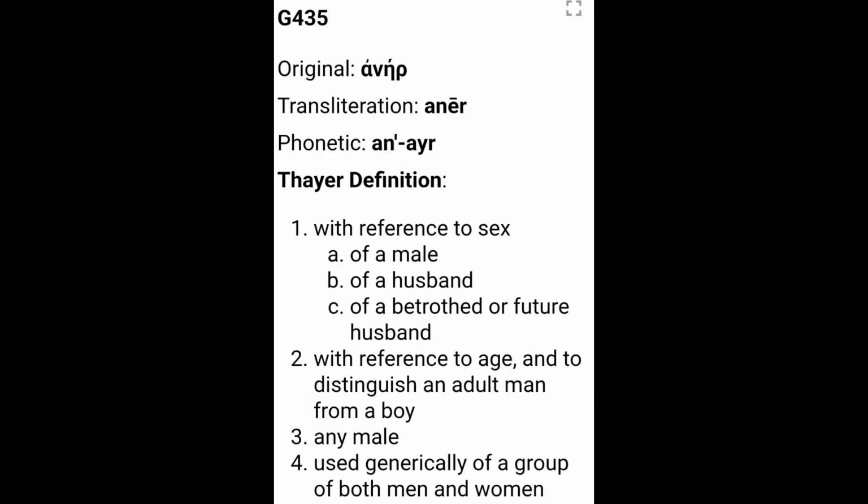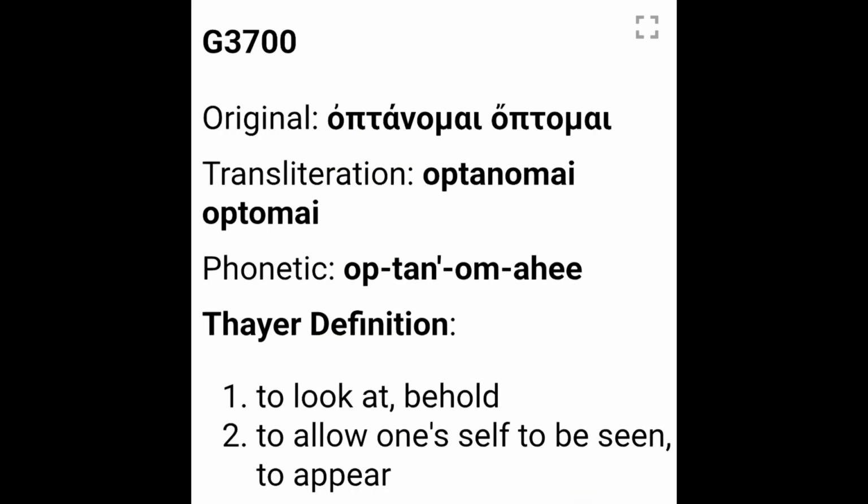The definition is, with reference to sex, a male, a husband, or a betrothed or future husband. It's also with reference to age, to distinguish an adult man from a boy. It's any male, and generically a group of both men and women. So we see this word aner is the an part of anthropos.